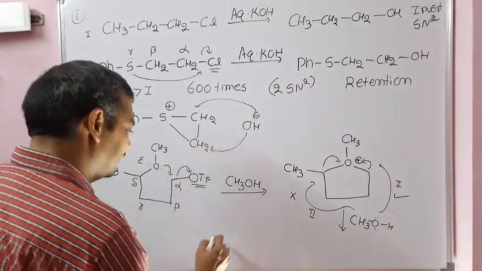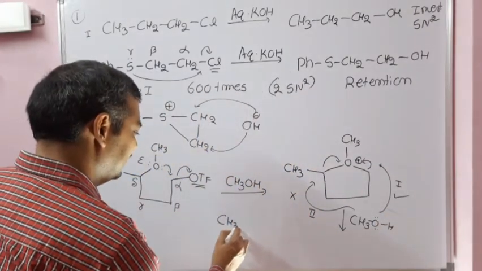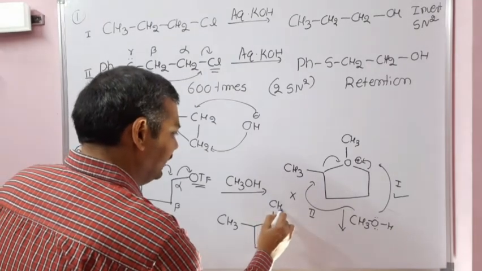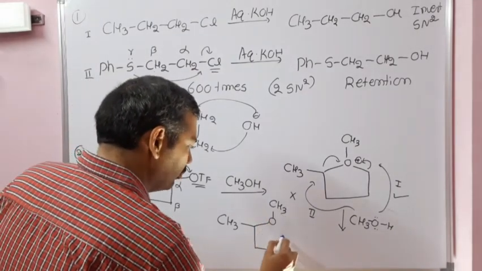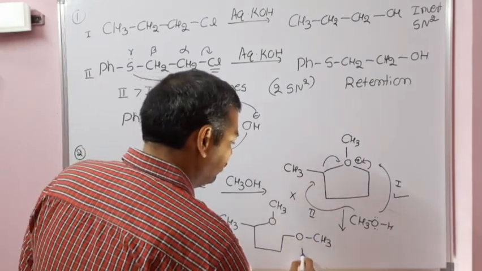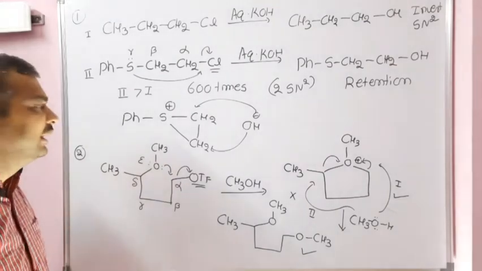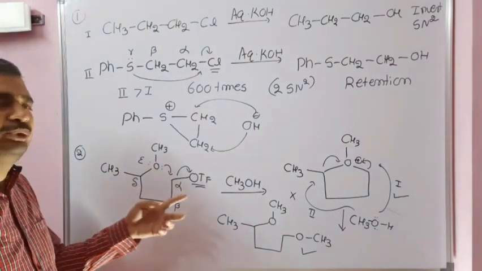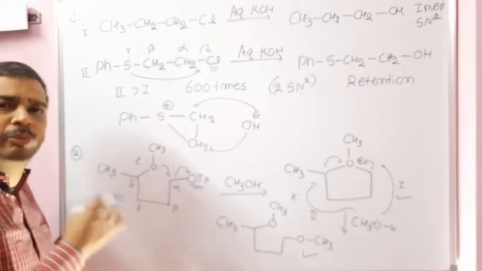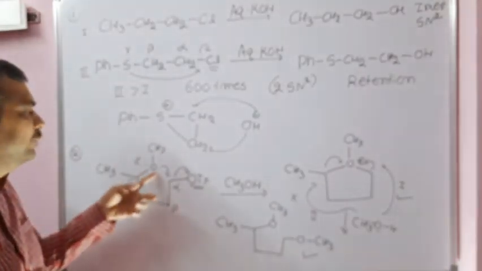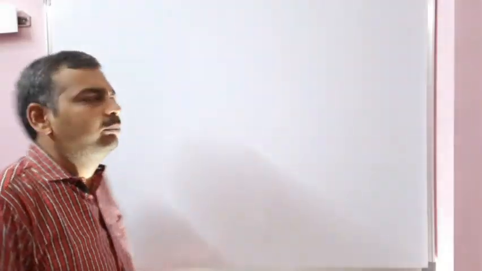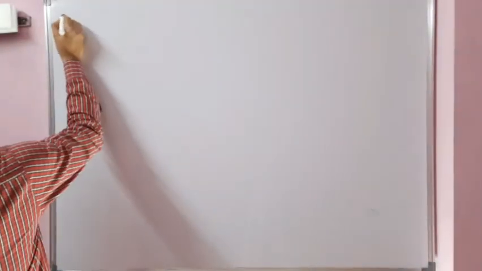As a result, the product obtained in this reaction is the one with OCH3 groups at both ends. This is the major compound formed in the nucleophilic substitution of this triflate. Also, the rate of this reaction is higher because of neighboring group participation at the epsilon position. Clear?